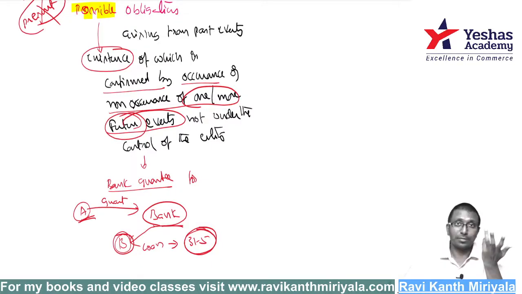Yes, it may happen. We don't know exactly what will happen. I gave a guarantee. Suddenly something can happen: B may not be able to pay it. When B is not able to pay it, then I am supposed to pay for it. That's what may happen. It is not guaranteed.